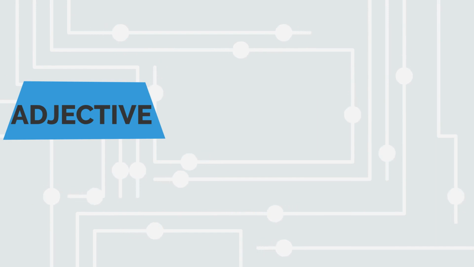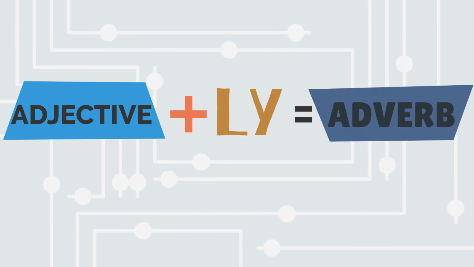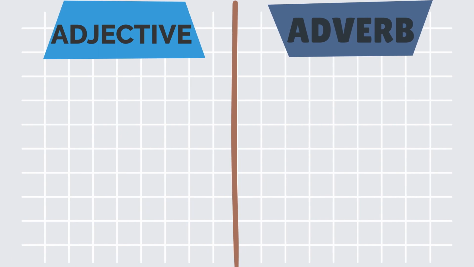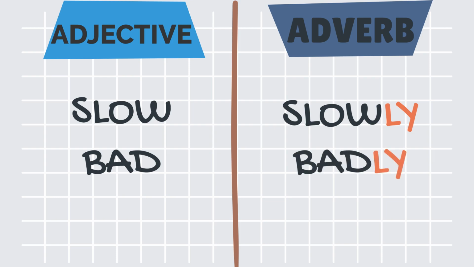In most cases, an adverb is formed by adding "ly" to an adjective. Slow, slowly. Bad, badly.